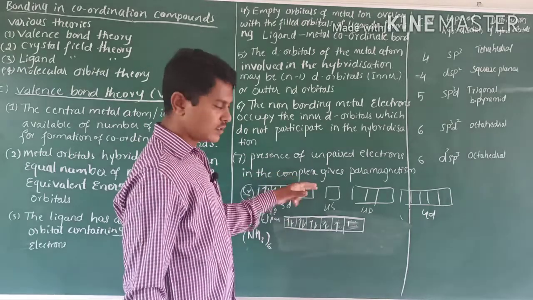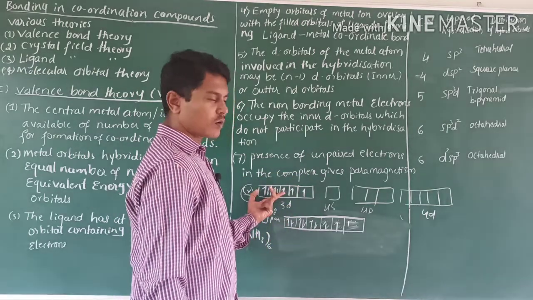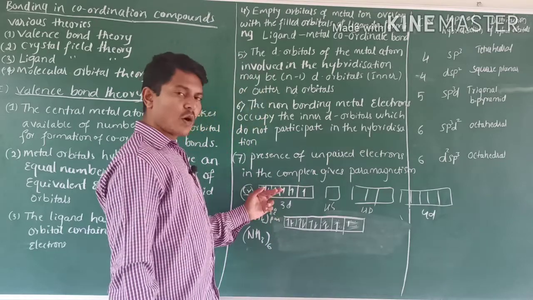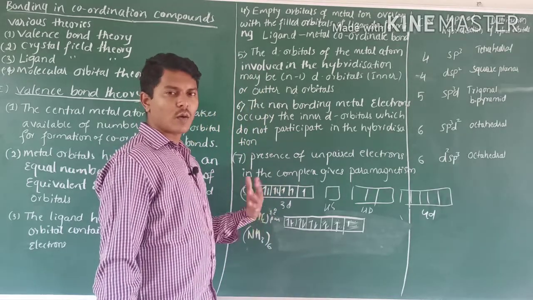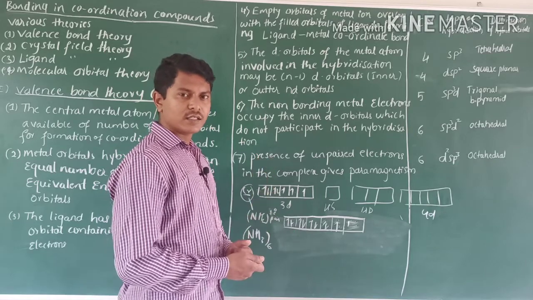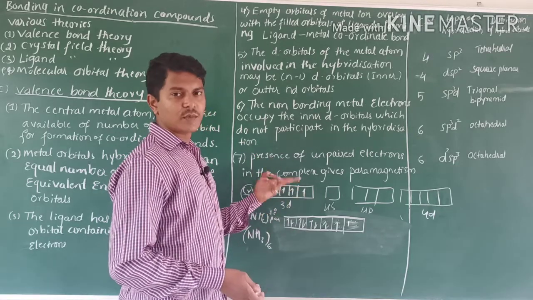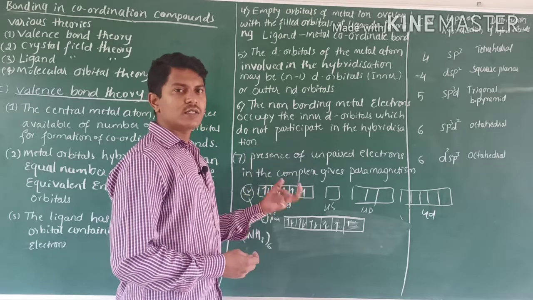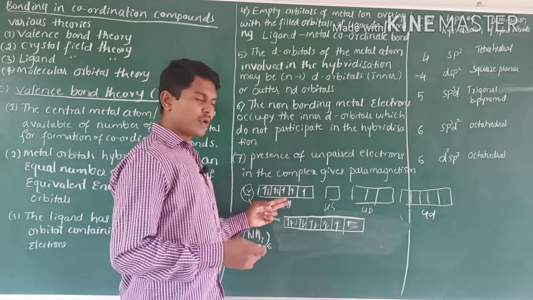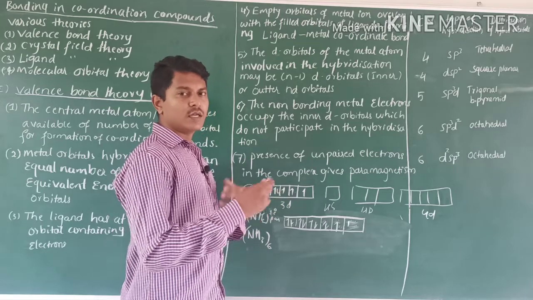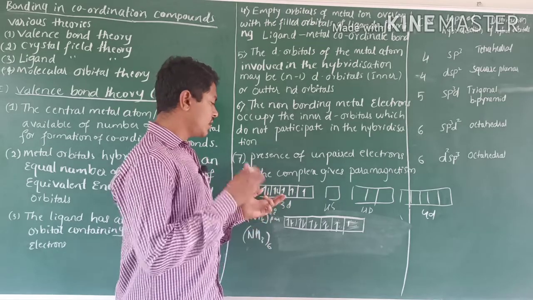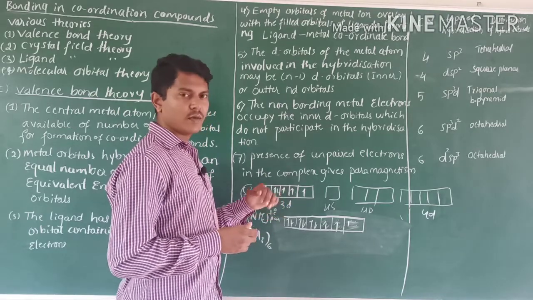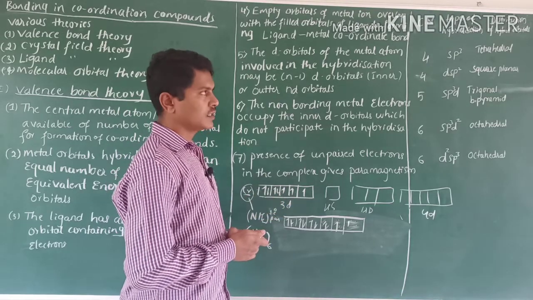If the complex has unpaired electrons, then the complex is said to be paramagnetic. If the complex has paired electrons, the complex is a diamagnetic substance. Based on the pairing and unpairing of electrons, the magnetic properties change. If the complex has more unpaired electrons, it is paramagnetic in nature. If the complex has more paired electrons, the complex behaves as a diamagnetic substance.